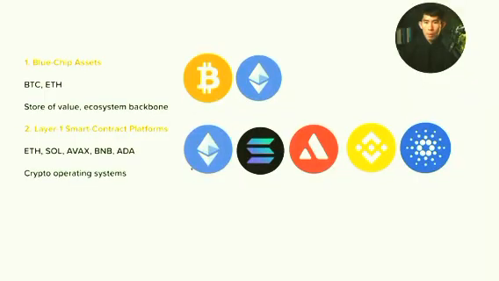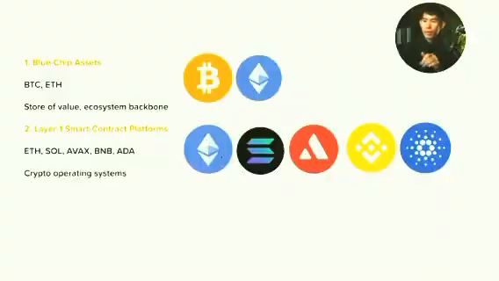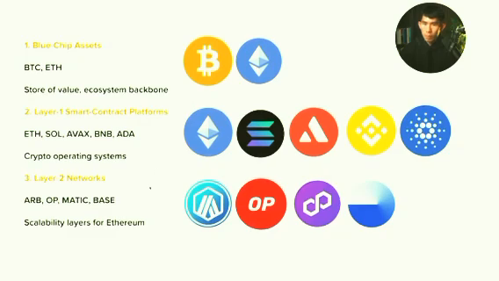And then you have layer 1 blockchains like Solana and Avalanche. These are like competing operating systems, just like iOS versus Android. Next, we have layer 2s, which are Arbitrum, Optimism, Base, and Polygon. Now, imagine the main highway, which is Ethereum, is getting crowded. Layer 2s are essentially fast express lanes built on top to handle more traffic cheaply.